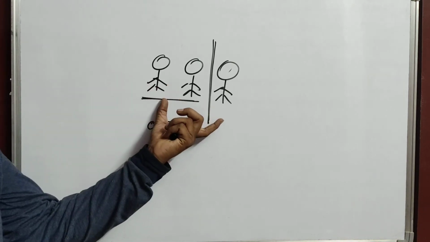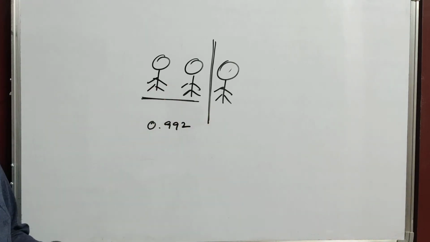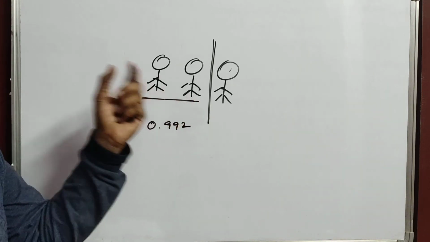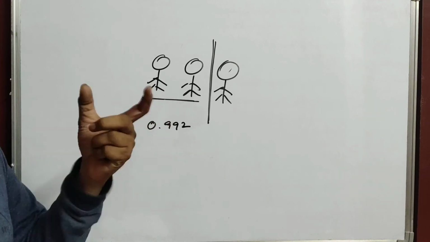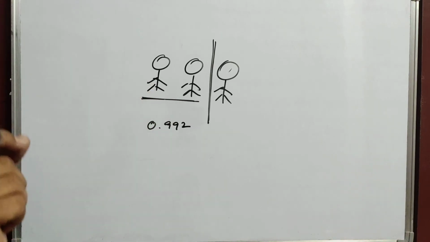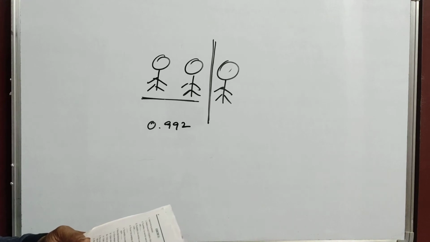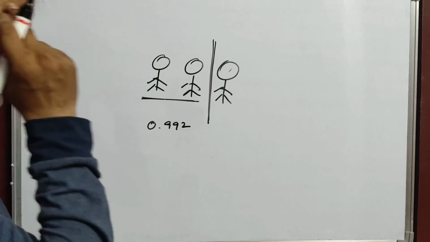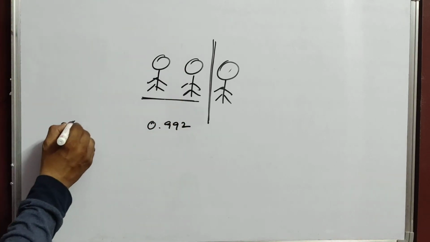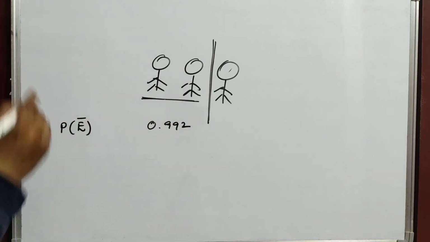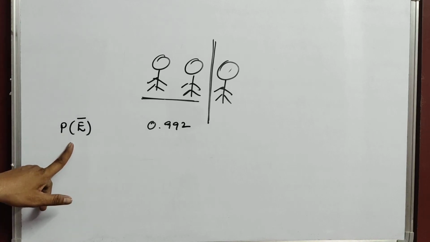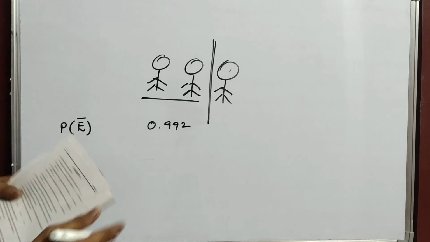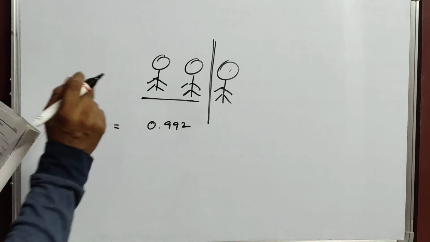He gave 3 students, but the question is only regarding 2 students. So don't get confused, children. Not having, in the sense, immediately in your mind you should get P of E dash. So he has given P of E dash equals 0.992.